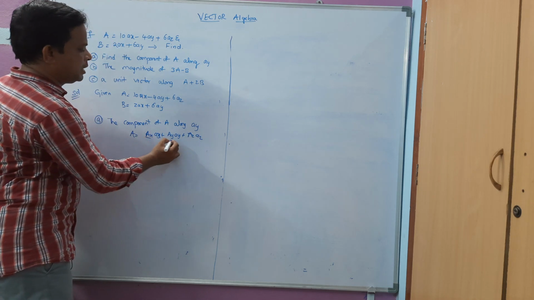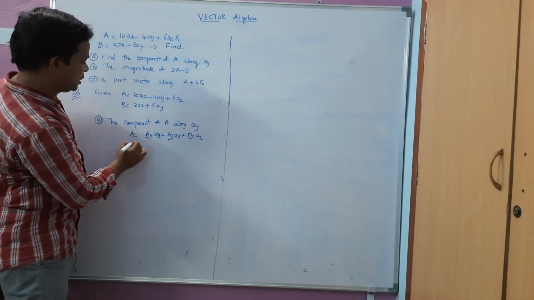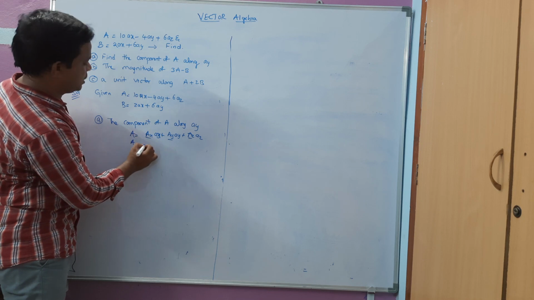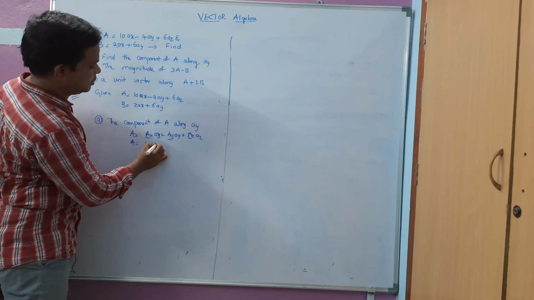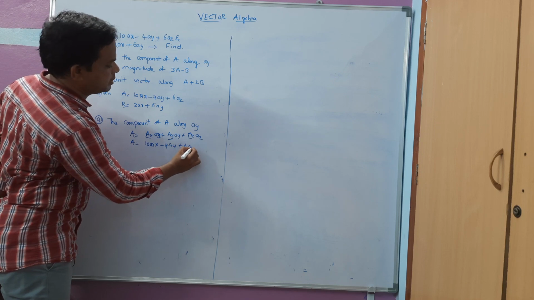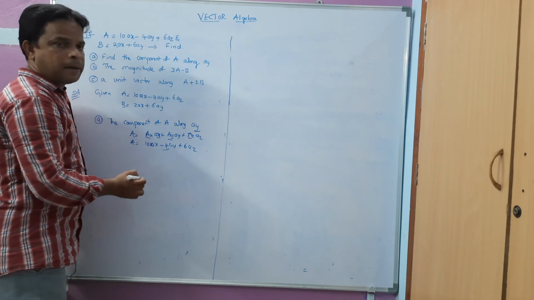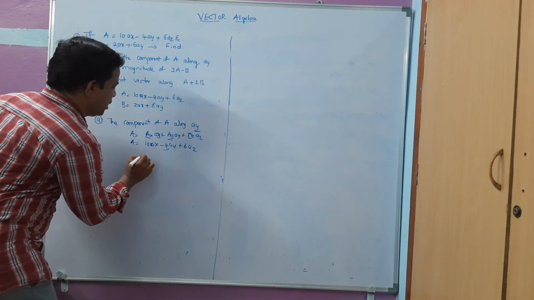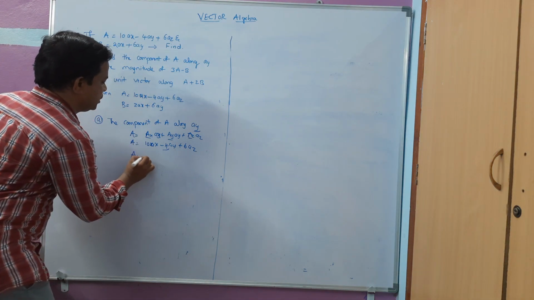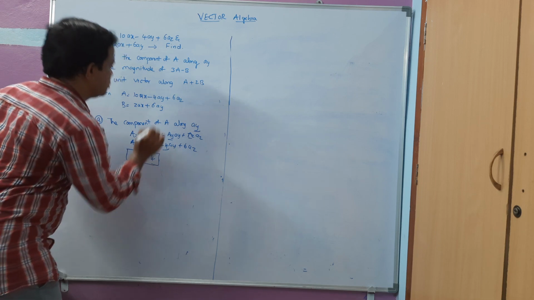So capital Ax, Ay and Az are the components along x, y and z direction. He has given the vector as 10ax minus 4ay plus 6az. So by directly seeing, the component of ay is minus 4. Okay, this is the answer for this small question.